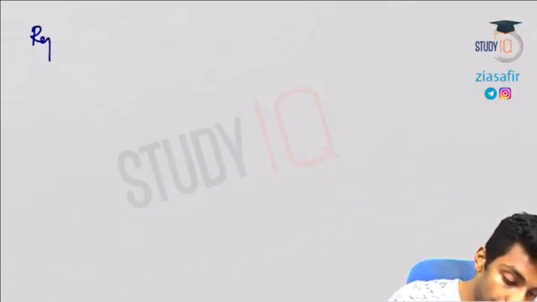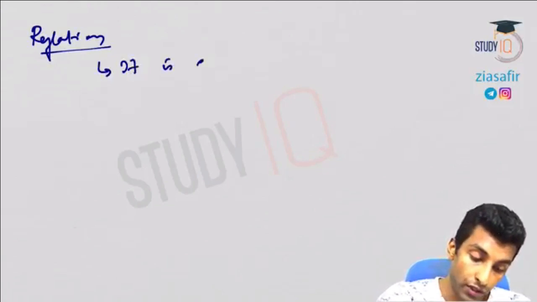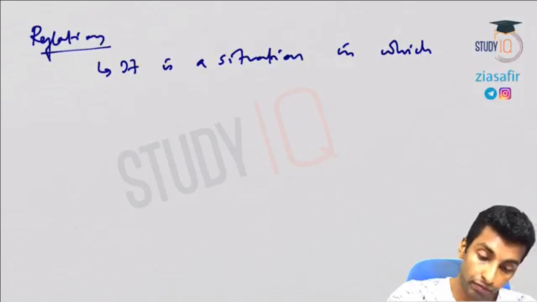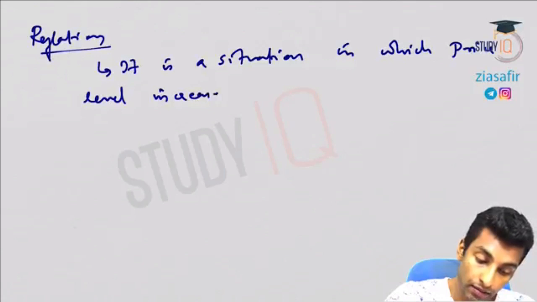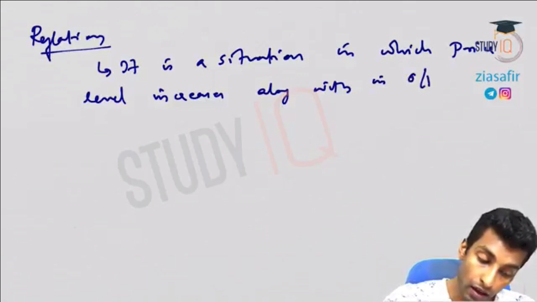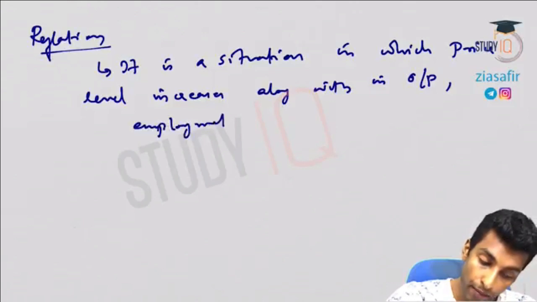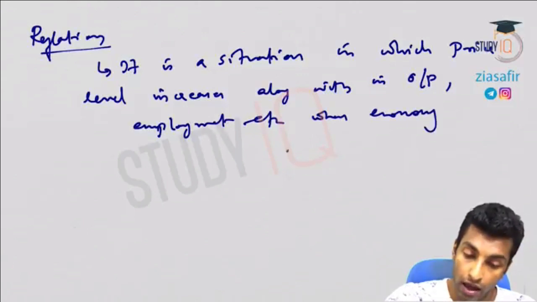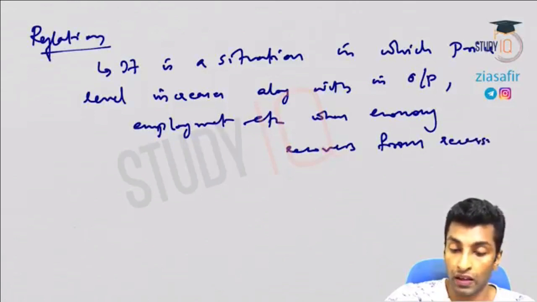Next is reflation. It is a situation in which price level increases along with output, employment, etc. when the economy recovers from recession.